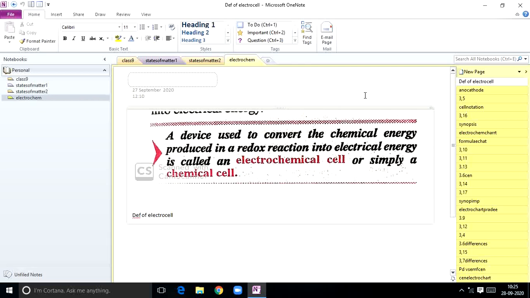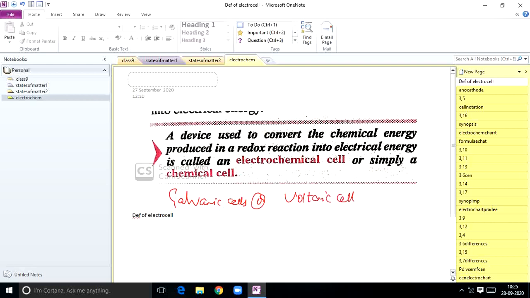These types of cells we can call galvanic cells, or you can use the other name, voltaic cells. So let's learn how a redox reaction can be used to produce electrical energy, leading to the formation of an electrochemical cell.